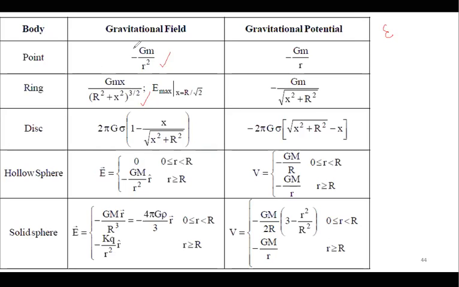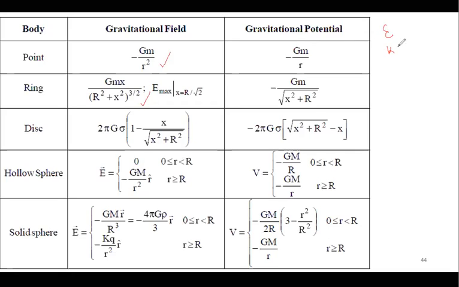That's why the sign will be different depending on the definition. We know that we cannot find the potential, we can only find the change. I'm talking about gravitational field, because if we know the gravitational field, we can integrate and find the gravitational potential. I hope this is clear for you guys.